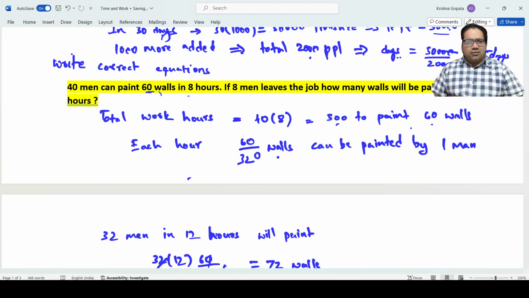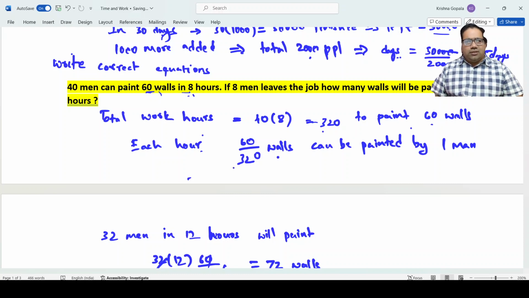In 320 hours, 40 into 8, they have painted 60 walls. That means in each hour, they are able to paint 60 by 320 walls per man. 40 men have painted 60 walls in 8 hours, so 40 into 8 is the amount of time they have spent, and they have finished 60 walls. Each hour they have finished 60 by 320 walls.